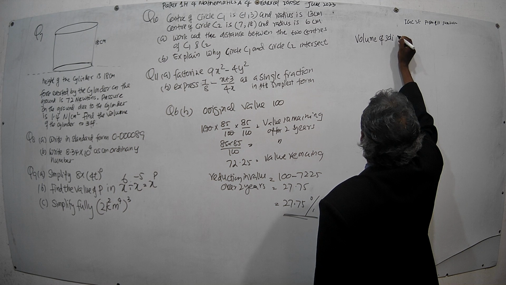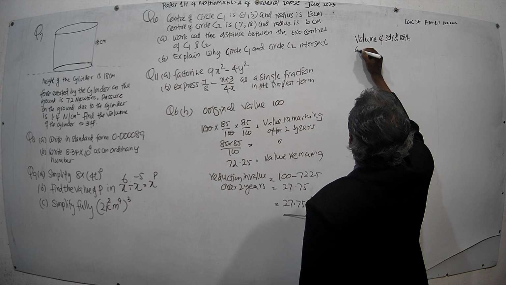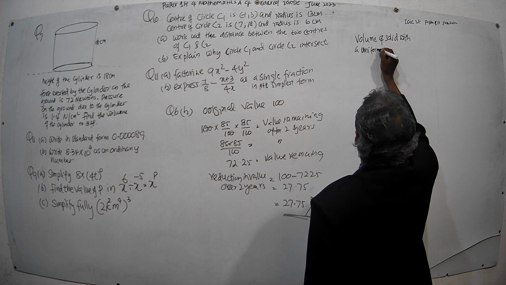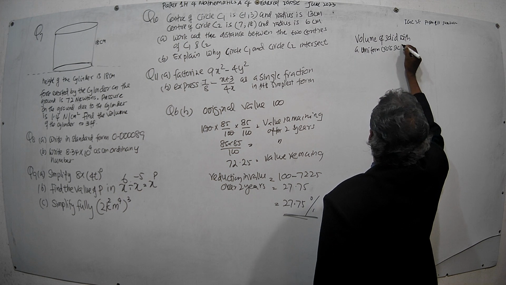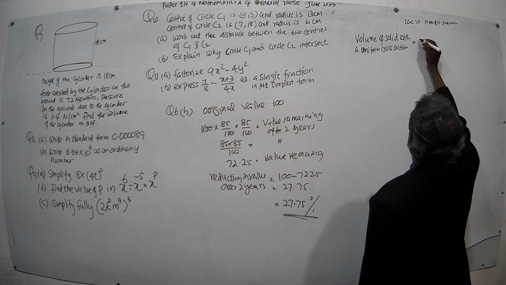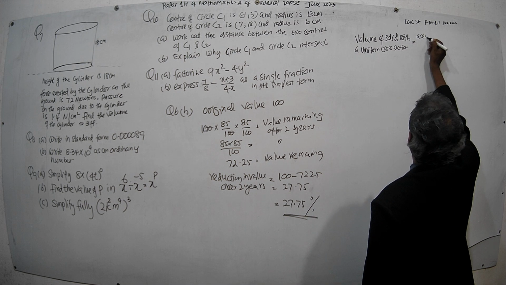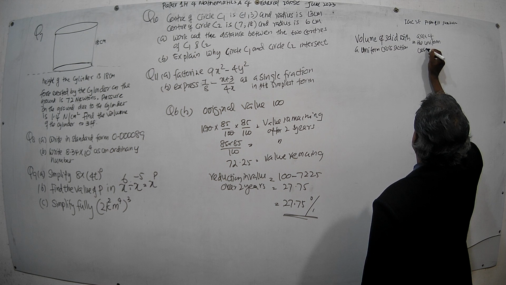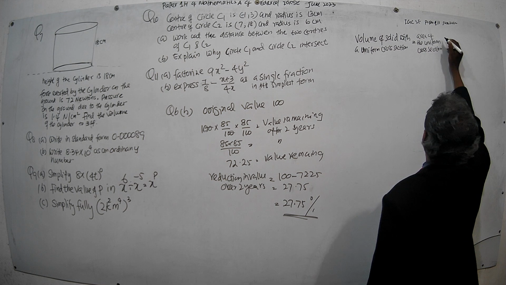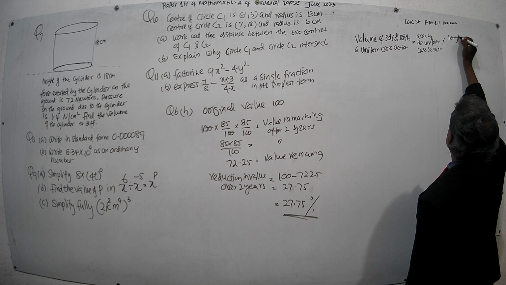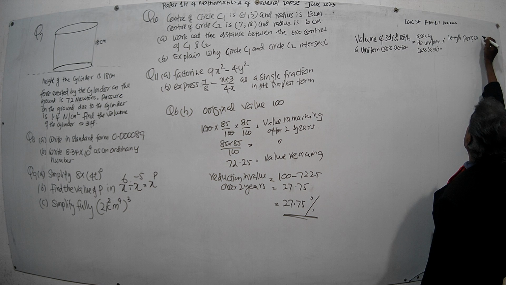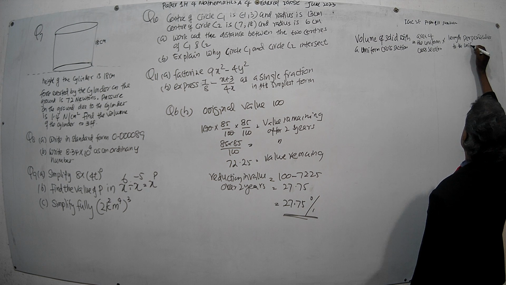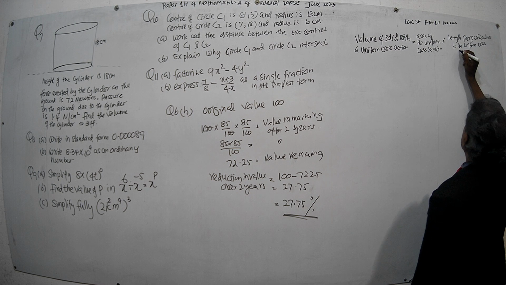otherwise a solid with a uniform cross section, equals the area of the uniform cross section times the length perpendicular to the uniform cross section. Okay. All right.